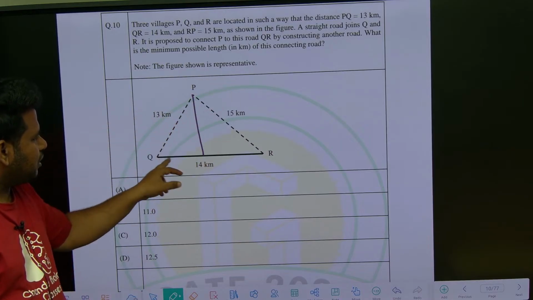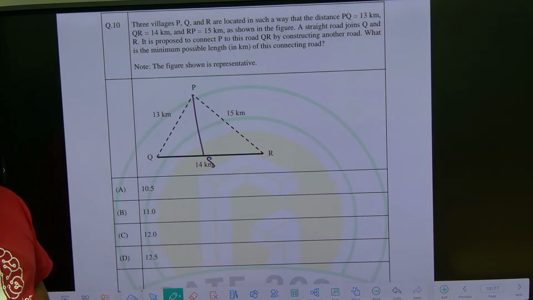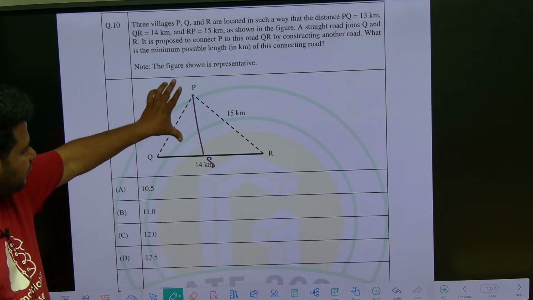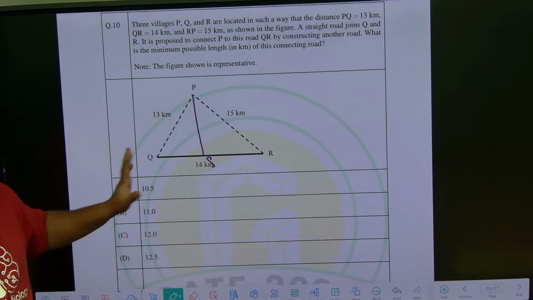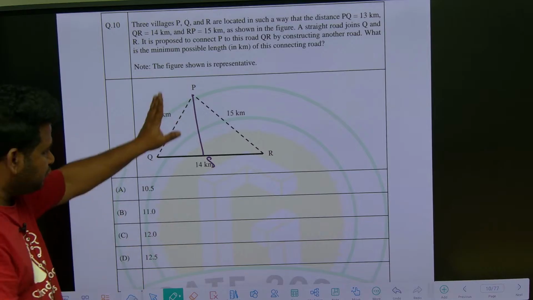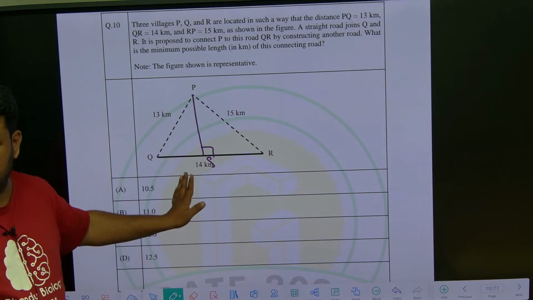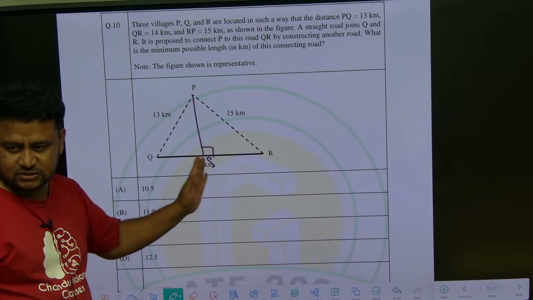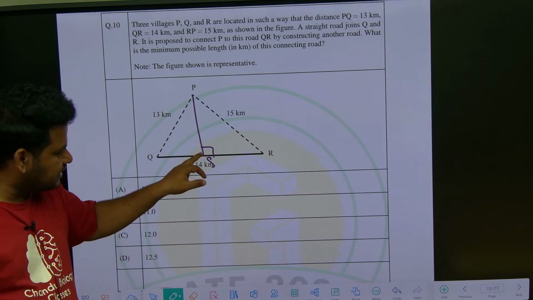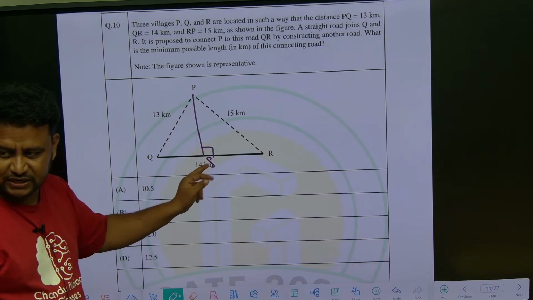Let us take this point as S. So, we have to find out this length. Now for this directly we cannot find out. So if you draw this line, this will become an altitude. But it does not bisect this. It is just a perpendicular line, making an altitude at 90 degrees. It is not bisecting this, you cannot take that.